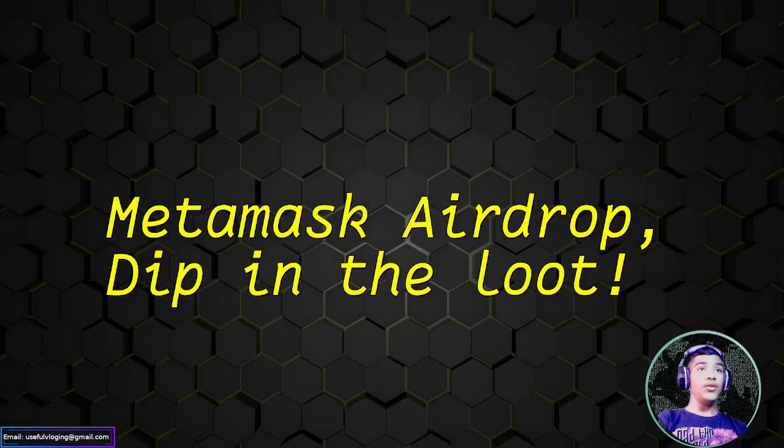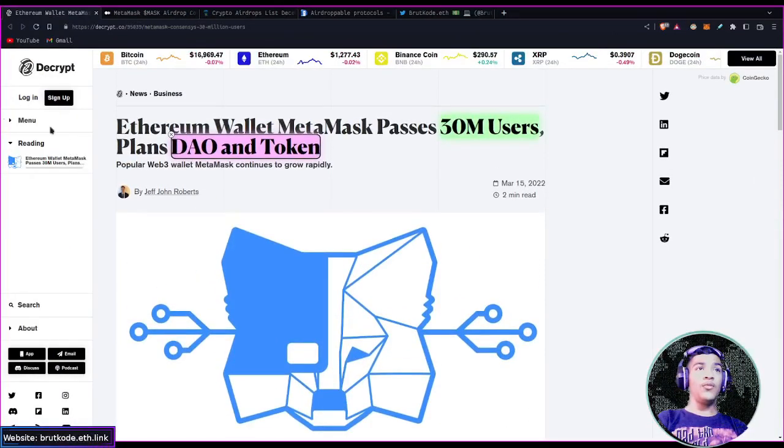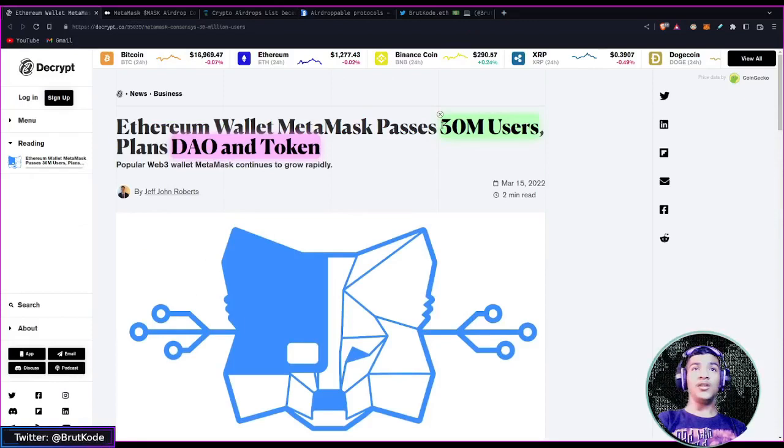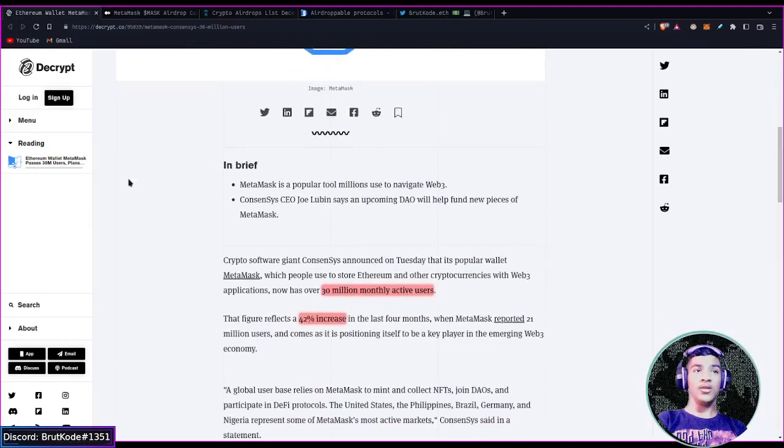Hello everyone, you're watching Brut Code, and today we are going to look at the Metamask Airdrop and how you can dip into the loot. So let's get started. If I open up my browser, I have opened up an article for you all which says that Metamask has recently completed its 30 million users mark, and it plans to open up a DAO and a token. So how you can be eligible to get a token airdrop, we'll be discussing that in this video.